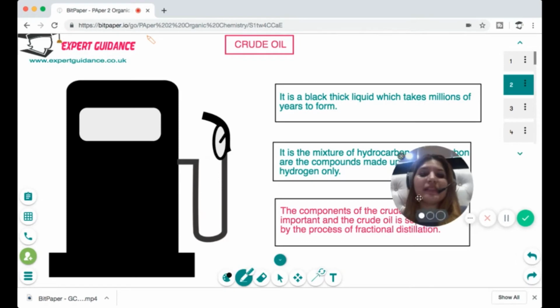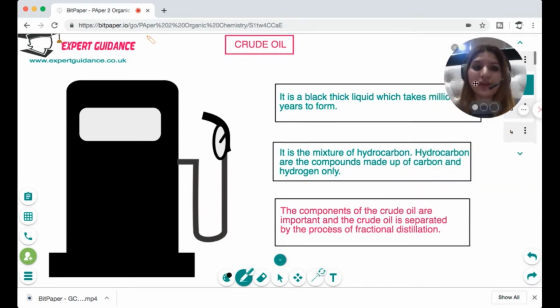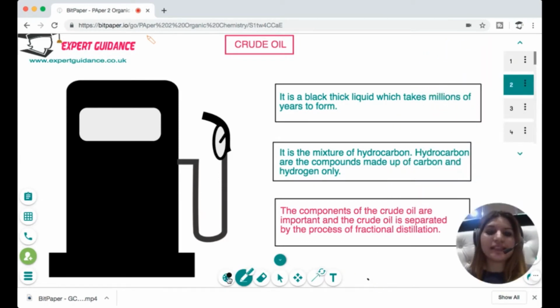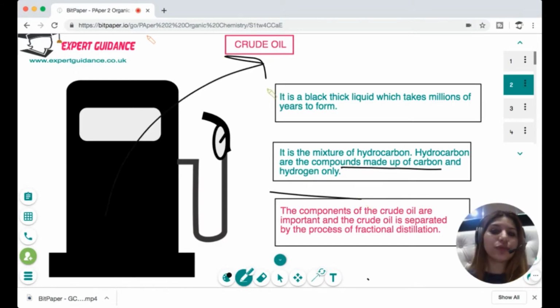We basically talk about hydrocarbons. Now, what are hydrocarbons? Hydrocarbons are the compounds which are made up of carbon and hydrogen only. And from where do these hydrocarbons come? It comes from crude oil. Now, crude oil is a black thick liquid which takes millions of years to form.